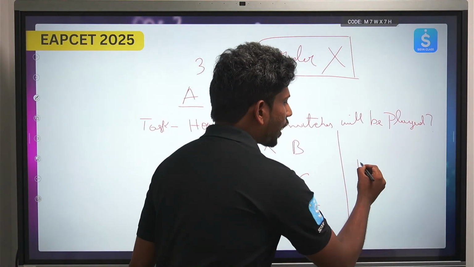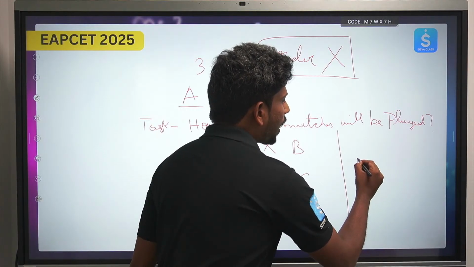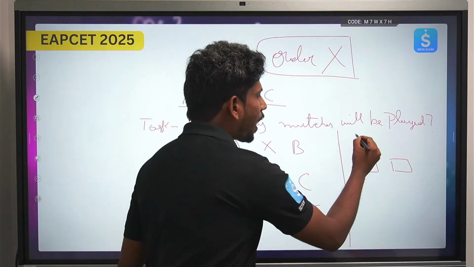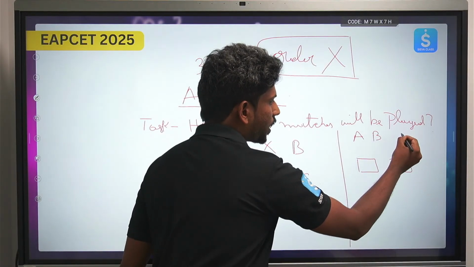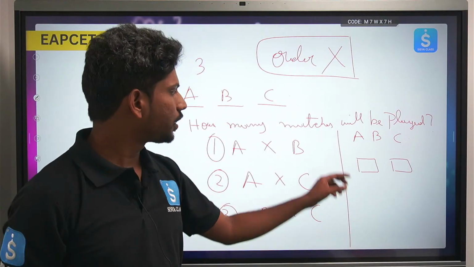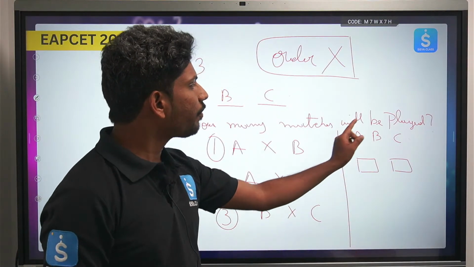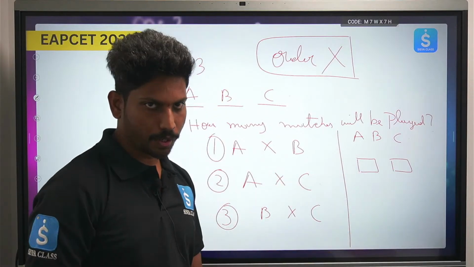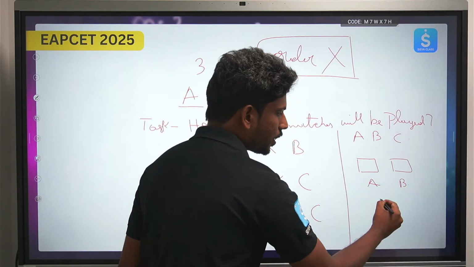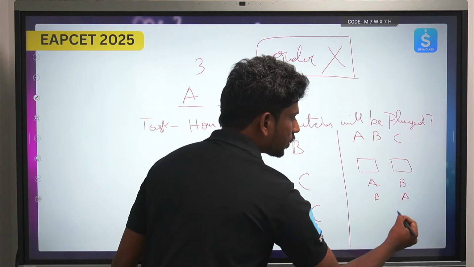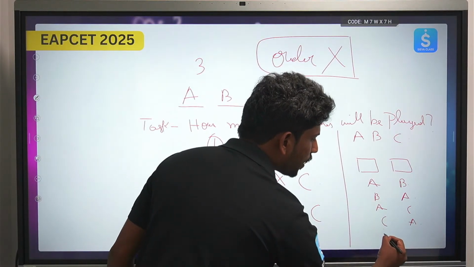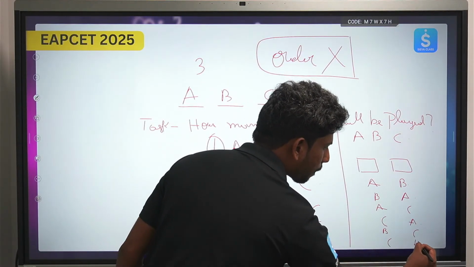the same thing I'll take is, for example, suppose I have 2 benches and I have 3 people. Okay, I have 3 objects and 2 places. Now how many different ways can I place these objects? So what happens is, A then B first, then B then A, then A then C, then C then A, then B then C, then C then B.